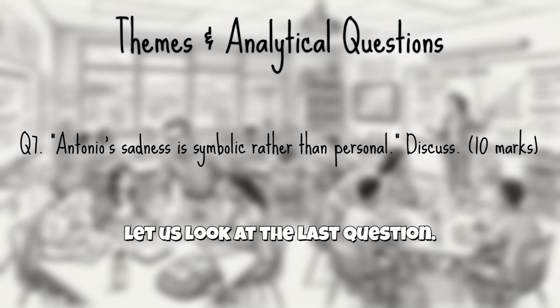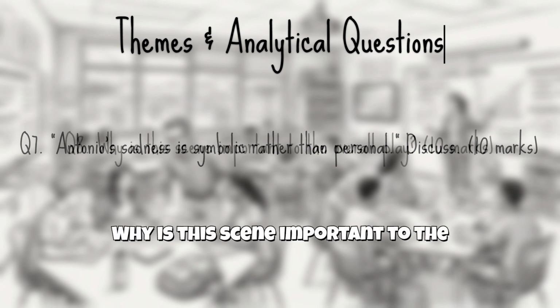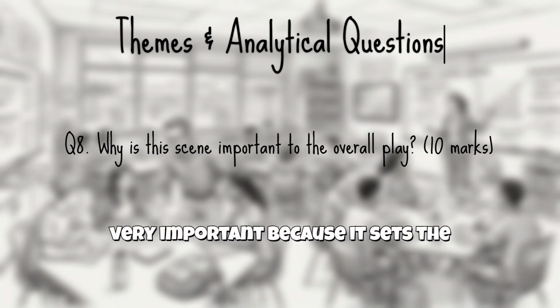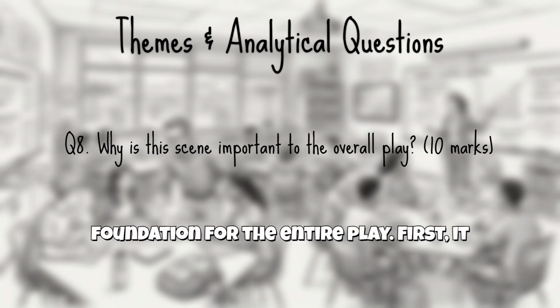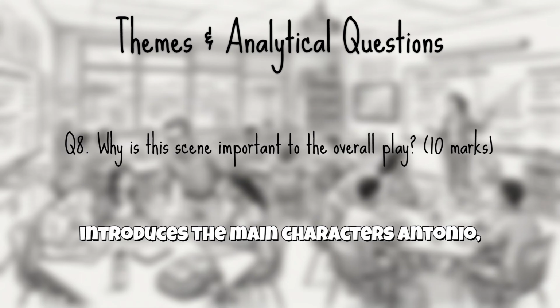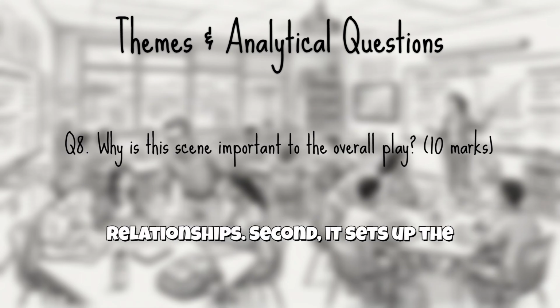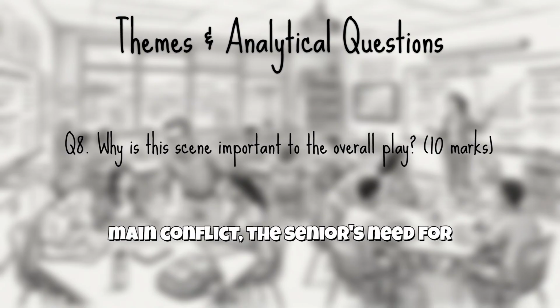Finally, let us look at the last question. Why is this scene important to the overall play? Act 1, Scene 1 is very important because it sets the foundation for the entire play. First, it introduces the main characters, Antonio, Bassanio, and Gratiano, and shows their relationships. Second, it sets up the main conflict.